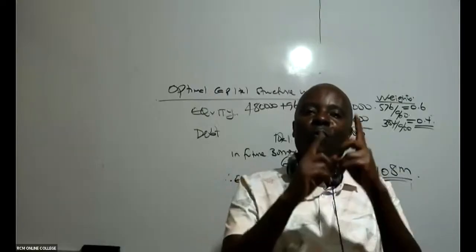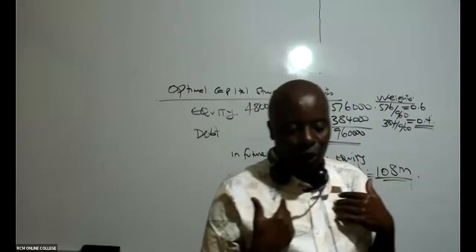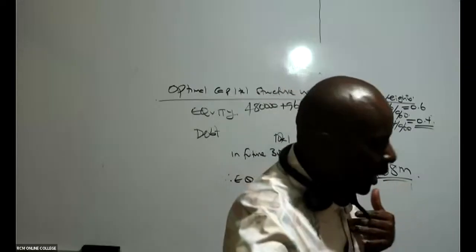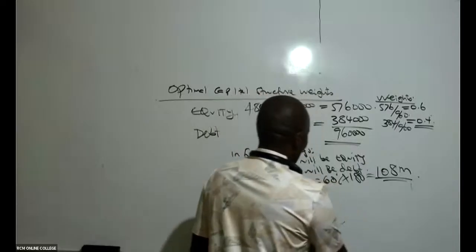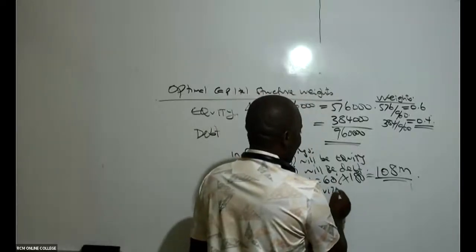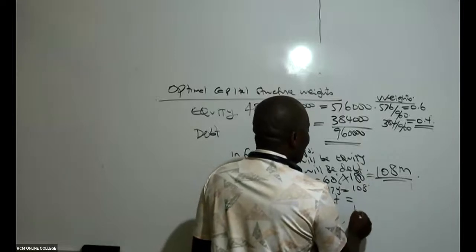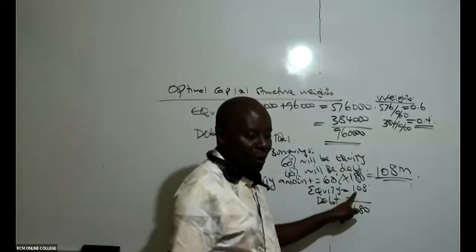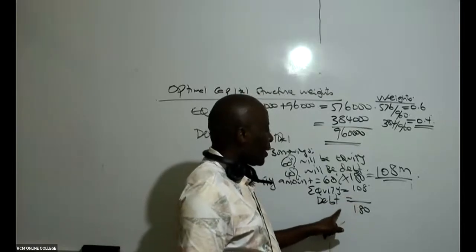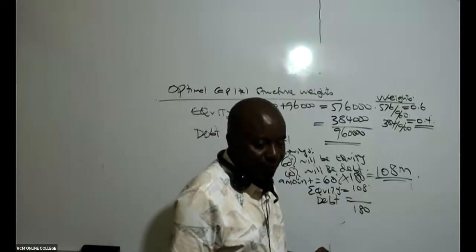We don't want to move from those percentages. Just for understanding, can somebody, so you have told me equity is 108. So then debt will be, because in total we want to get 180, can you kindly take 180 minus 108? That will be 72.